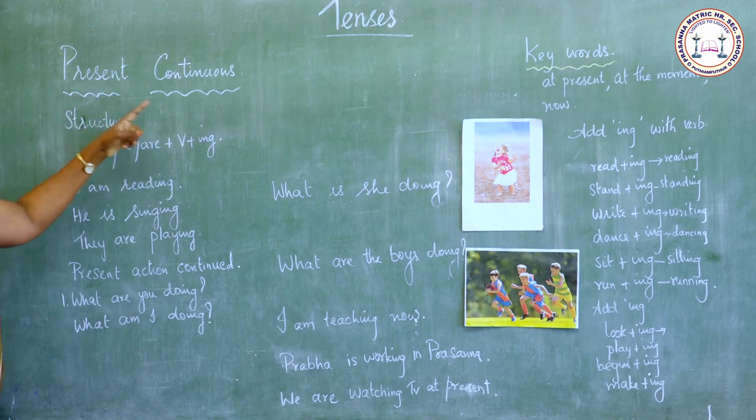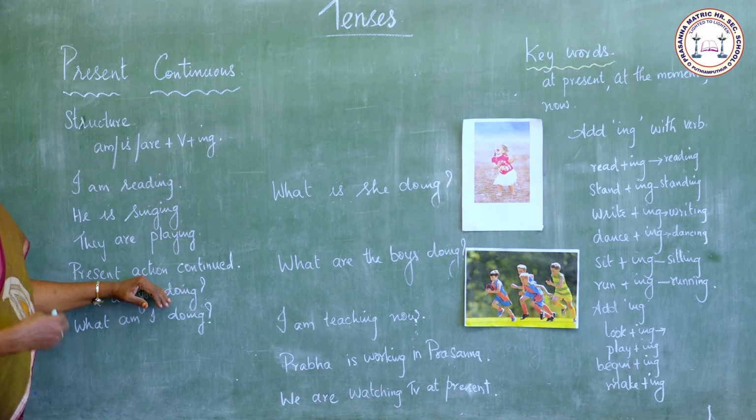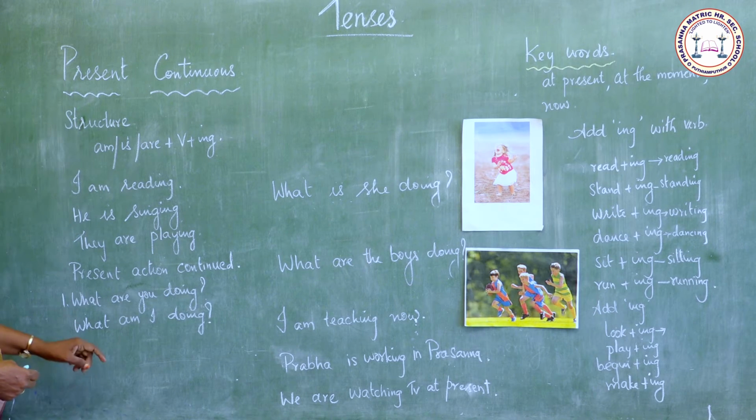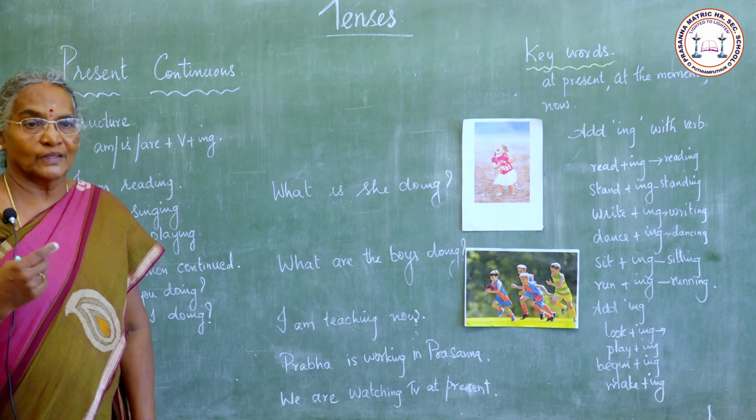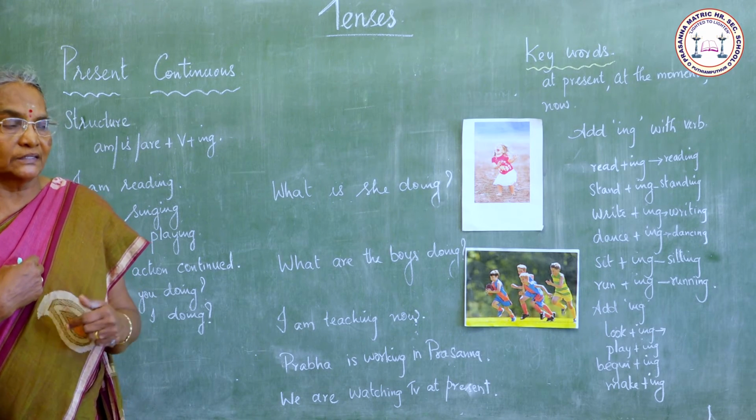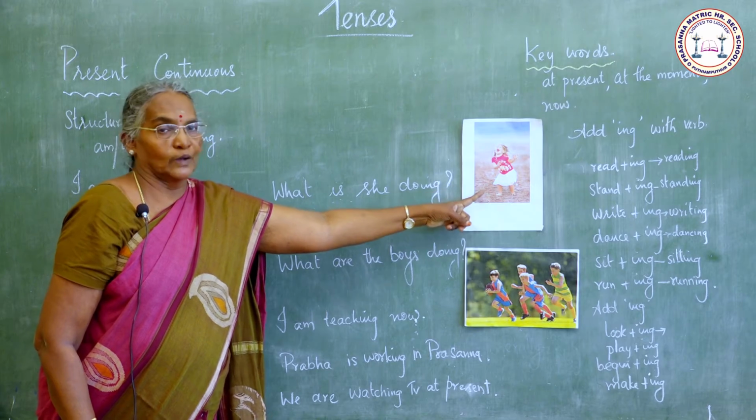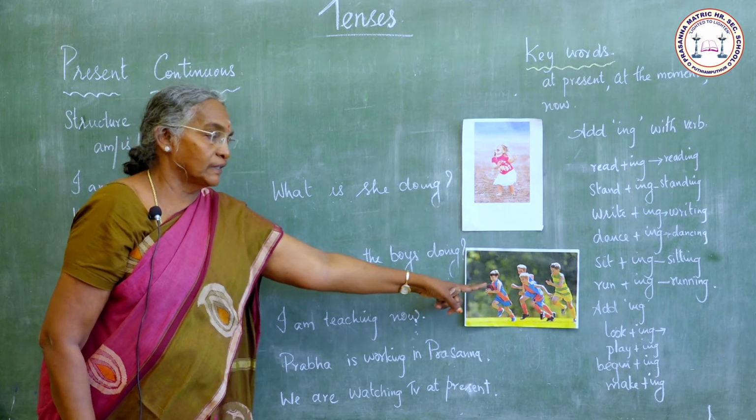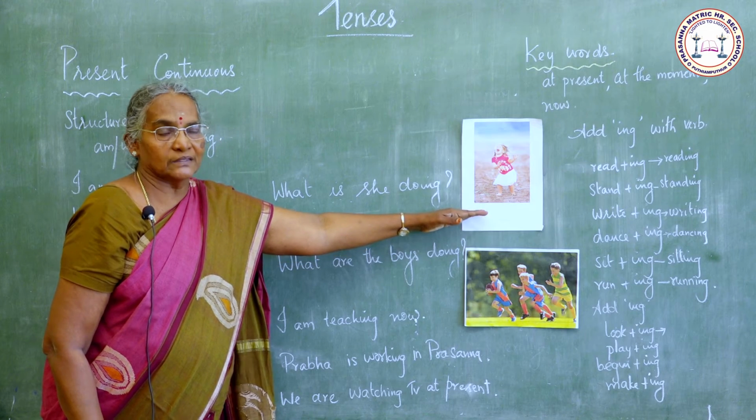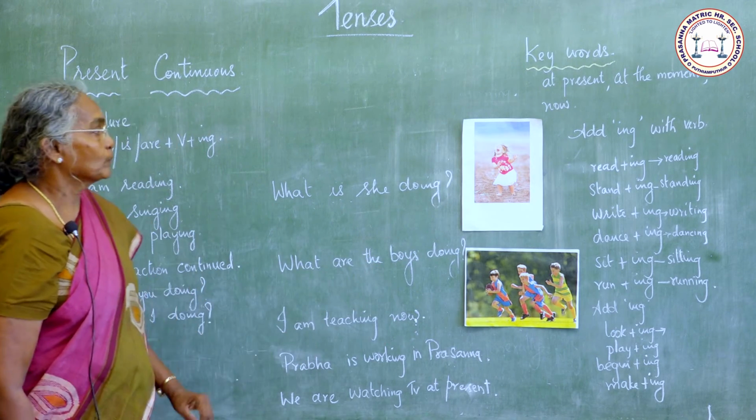Where do we use present continuous? When the present action is continued, we use present continuous tense. What are you doing? You are listening. What am I doing? I am teaching. What is she doing? She is dancing. What are they doing? They are playing. Present action is continued, then we use present continuous tense.